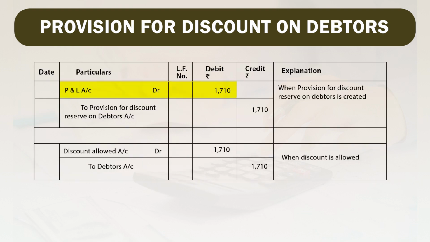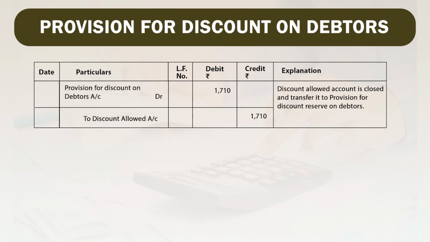So, here profit and loss account will be debited by 1,710 and it will be credited to provision for discount reserve on debtors account when provision is made. Then whenever discount is allowed, discount allowed will be debited and debtors account will be credited by the same amount. Now, the next journal entry is provision for discount on debtors account debited rupees 1,710 and discount allowed is credited by 1,710. So, here what happened friends, now discount account we have closed and this discount we have transferred to the provision for discount on debtors account.